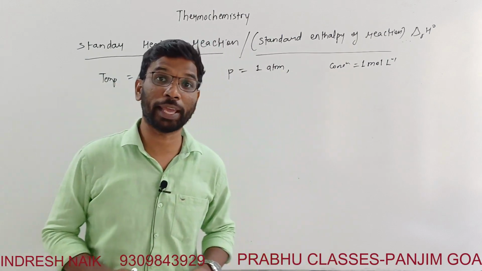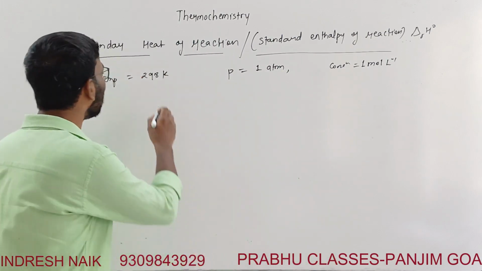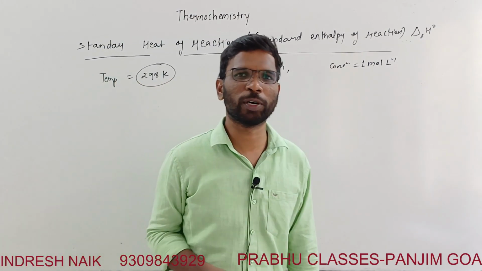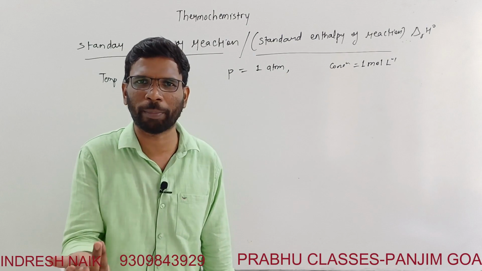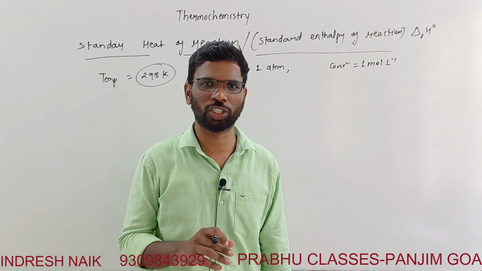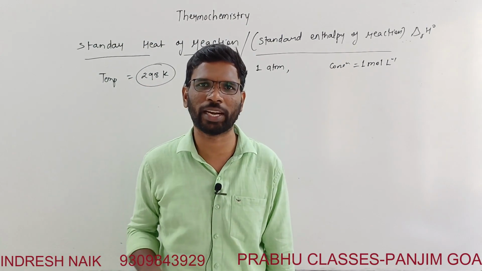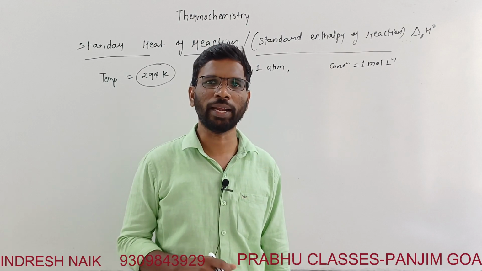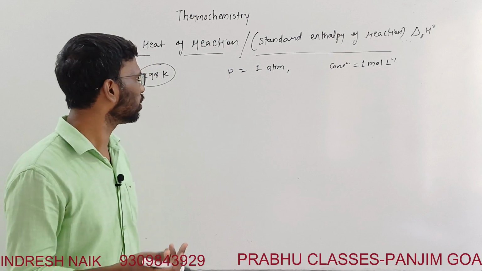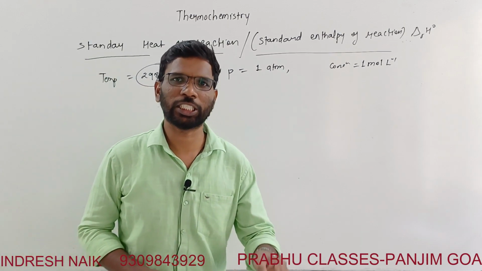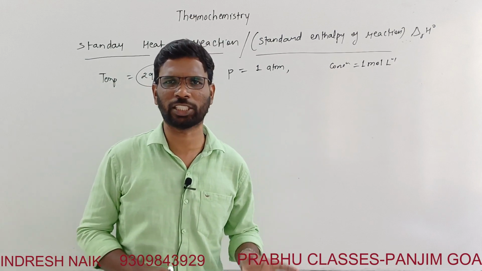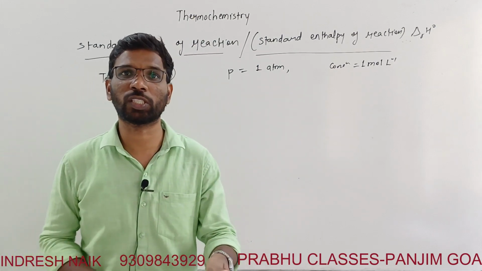Why? There are certain reactions which don't take place at this temperature, like the Haber process, nitrogen and hydrogen combining. That doesn't happen in normal conditions of temperature and pressure. It is not happening at 298 Kelvin; it happens at a very high temperature. So in that case, the temperature at which the particular reaction takes place was considered.